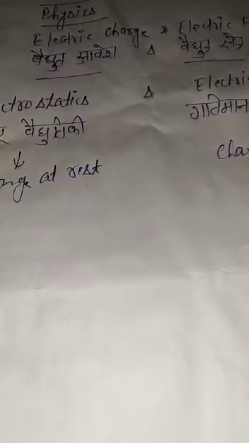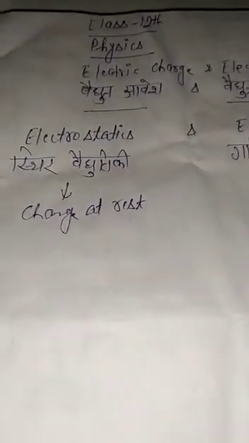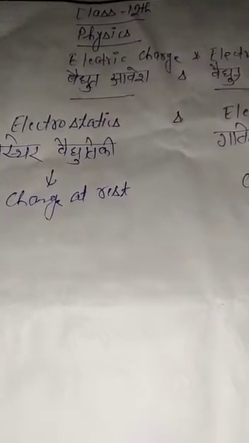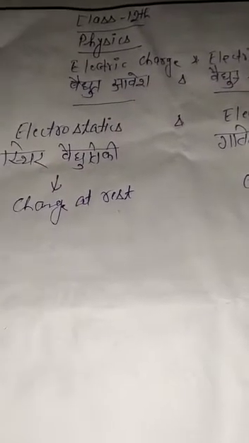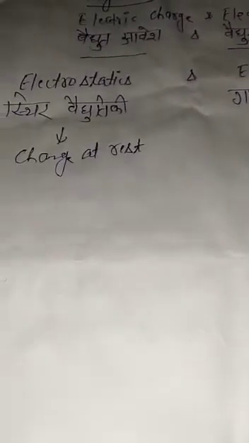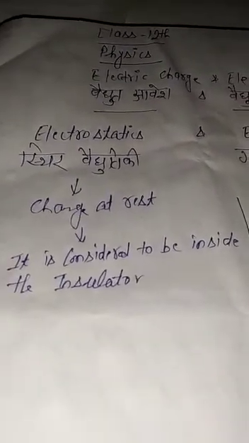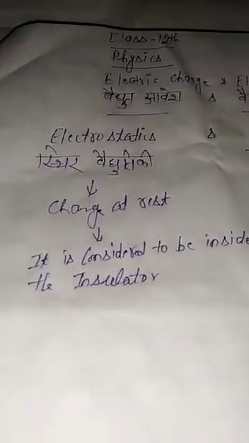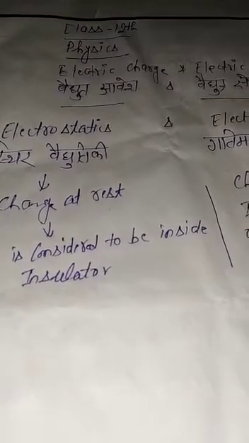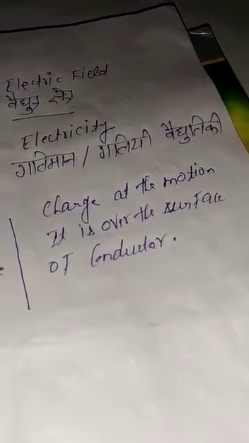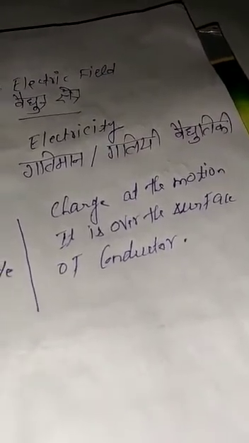The basic difference between these is that in electrostatics, meaning charges at rest, the charge may be considered inside the surface of the insulator, while in electricity, charge in motion, the charge is considered to be over the surface of the conductor.